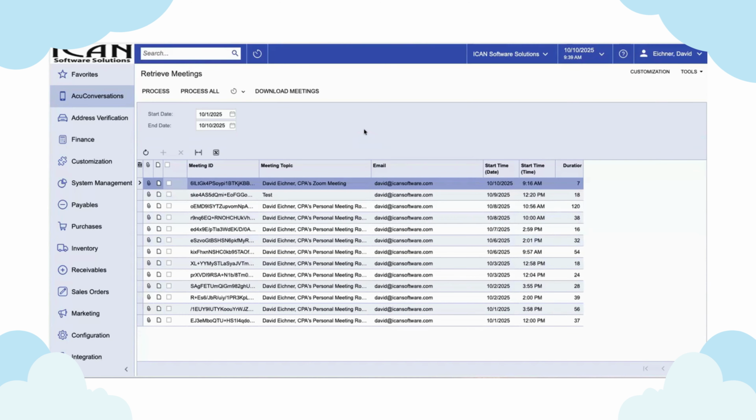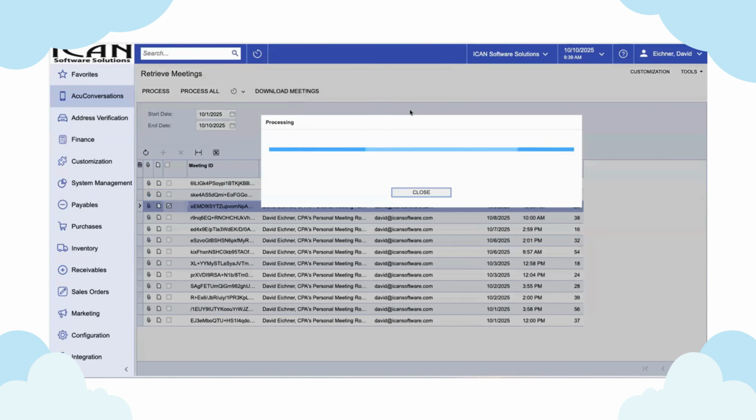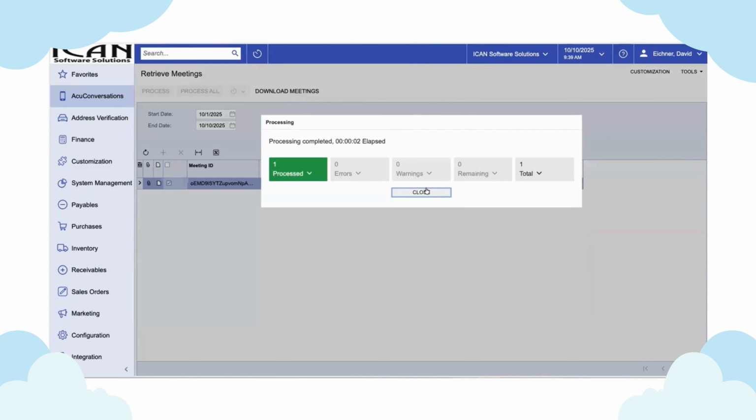And you'll notice that there's all these meetings here that have been happening. I'm going to pick one that has 2 hours of time, and we're going to go ahead and process this particular one. And then we'll take a look at the activity that it generates.